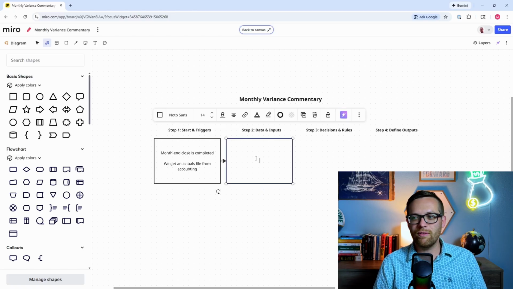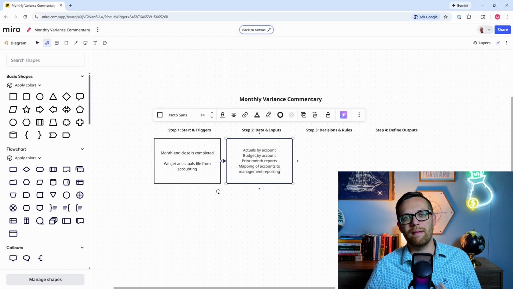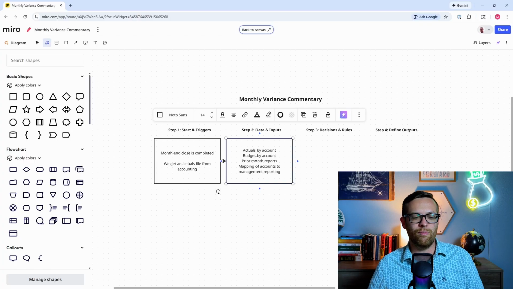So our inputs can be things like our actuals by account. We can have our budget by account. The prior month reports. And our mapping of accounts to management reporting. You may not have this last one. Not everybody needs to map the account. Sometimes it's set up how you want it, but a lot of times the way that the ledger looks isn't exactly how we want to show it in our report.